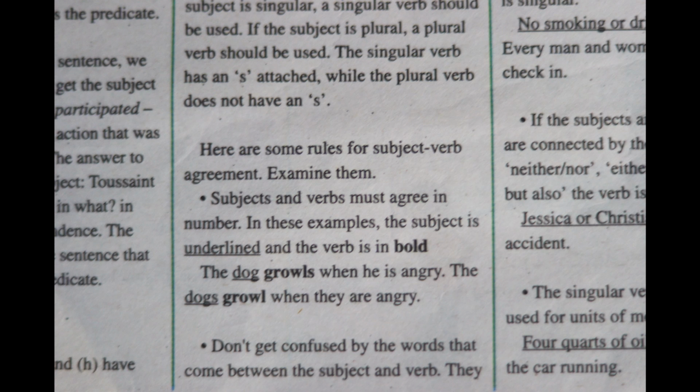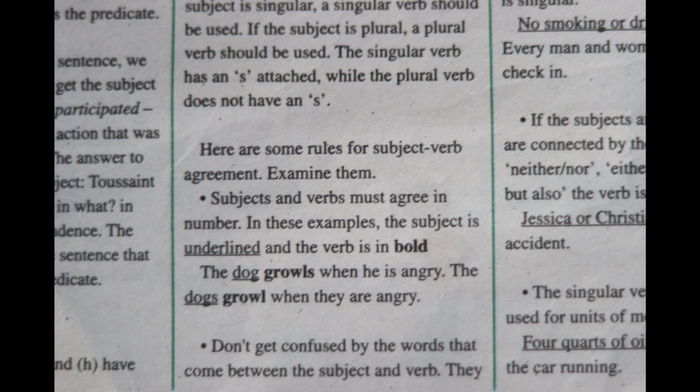The dog growls when he is angry. The dogs growl when they are angry. So pay attention to this. When it is one dog, we say the dog growls. But when it is more than one dog, we say the dogs growl. So look at the verbs there, growl versus growls. When you see the S, you know that we're looking at one. So it would be the dog. But when it has no S, then we should have what? A plural subject, as in dogs.